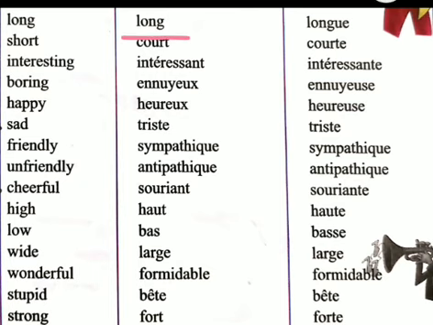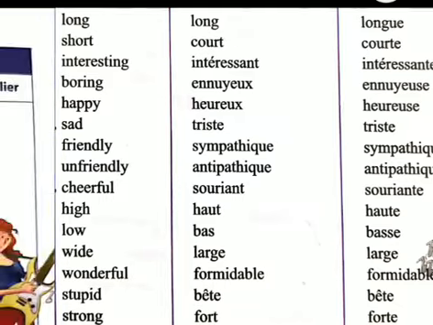Now long is long, and longue is long for female, so this is different. If we are using the word long for male, this is the spelling. If you are using long for female, then this is the spelling. Now court is short, and courte is short for female.